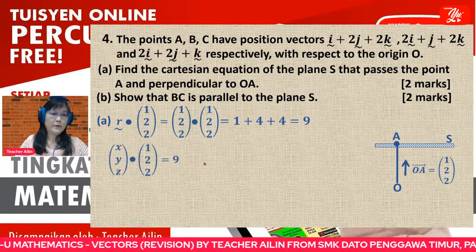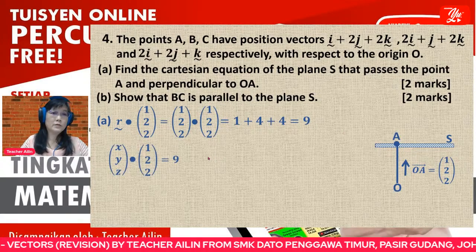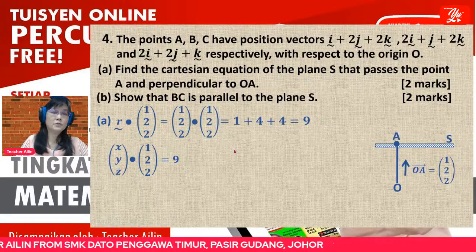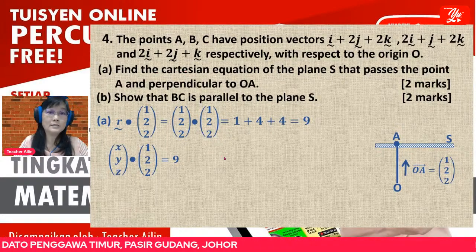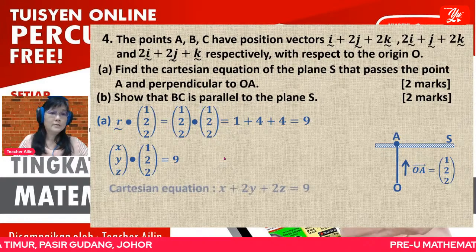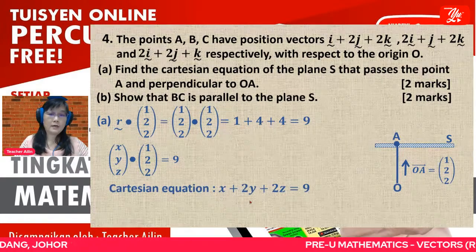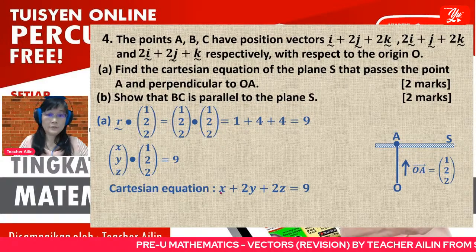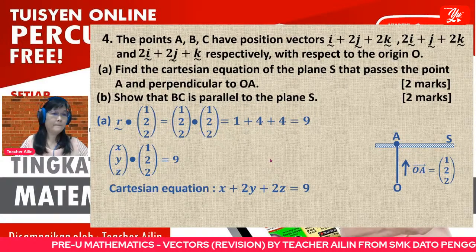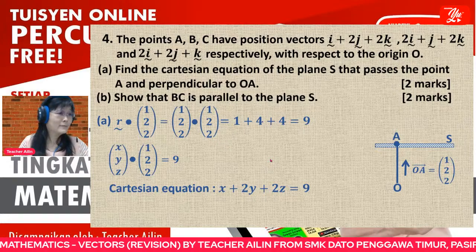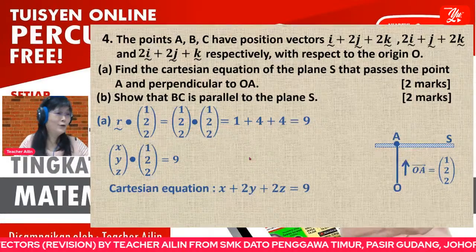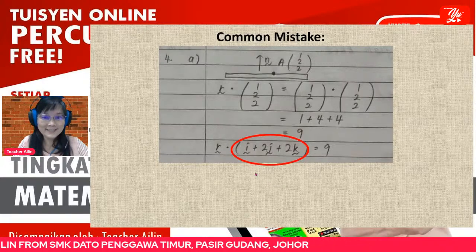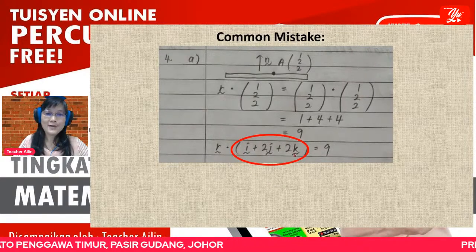So remember to answer the question. Please go back to the question and see. The question asks you to give your answer in Cartesian equation. All right, so you have to change this final answer into Cartesian equation form. So you remember. It's okay. Seems like I'm talking a lot. All right. Okay. Now this common mistake. Yeah. This one.